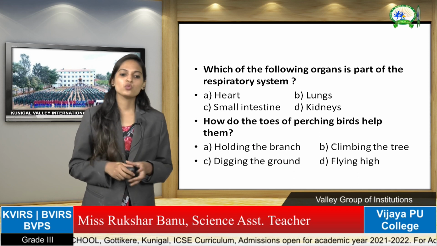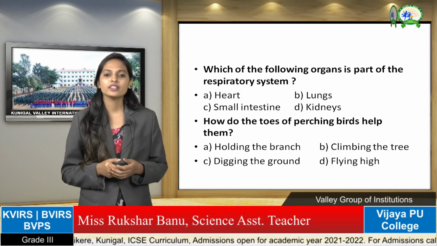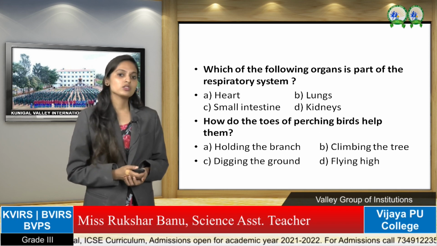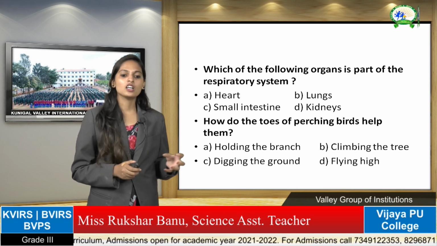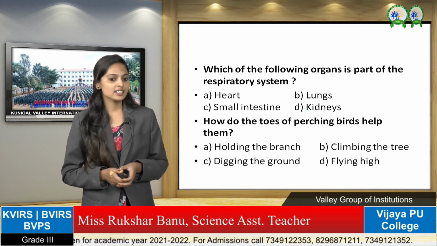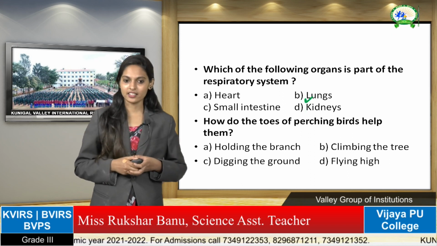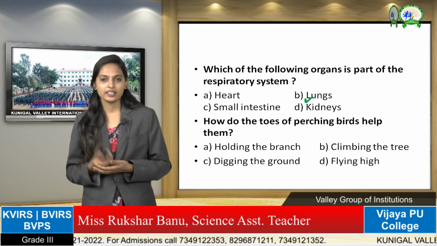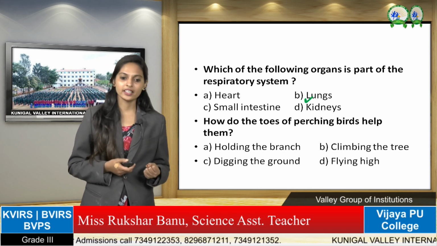Okay. Next one is, which of the following organs is a part of the respiratory system? Which one is a part of the respiratory system here? Heart, lungs, small intestine or kidneys? Which one is the correct answer? Yes, lungs is the correct answer. It is a part of the respiratory system, so you have to write the correct answer.